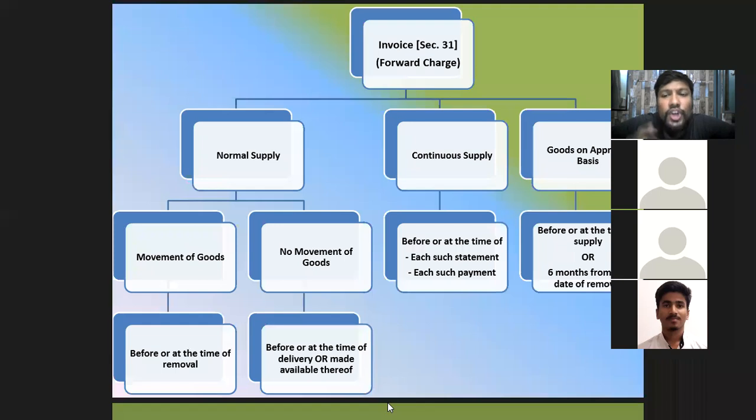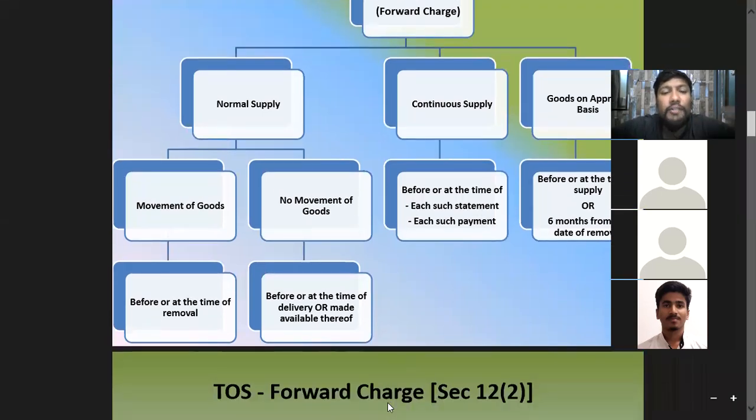Or else 6 months, the government has given 6 months to consider it as an approved case. So within 6 months we should get an approval, but if approval does not come within 6 months, then as soon as the 6 months end, you will have to raise the invoice. But again, later on it will depend on the scenario whether the person wants the goods or not. If he doesn't want, then you may have to issue debit credit notes accordingly. And accordingly you can reverse the transaction.